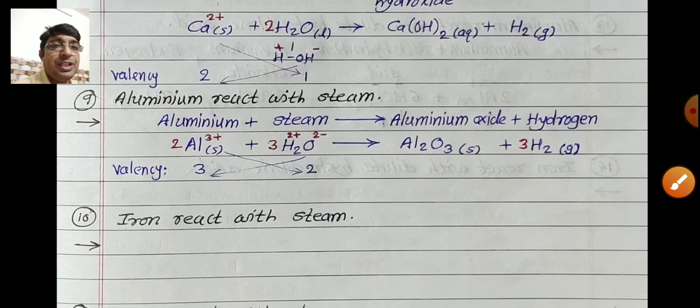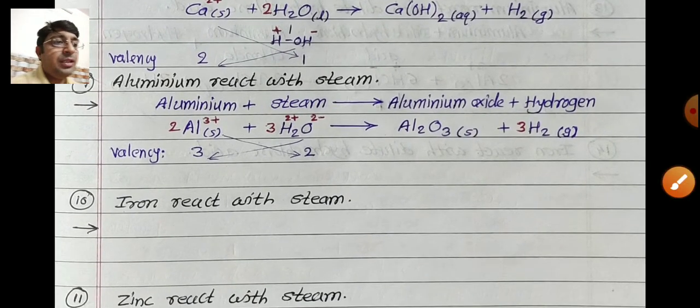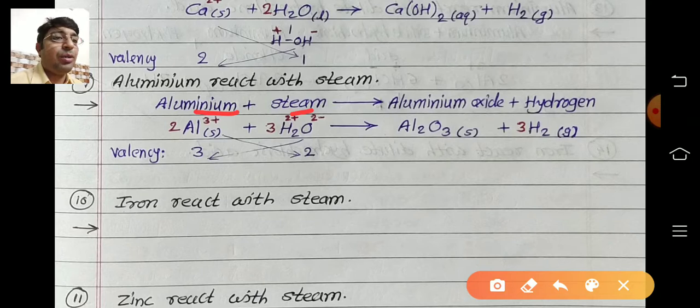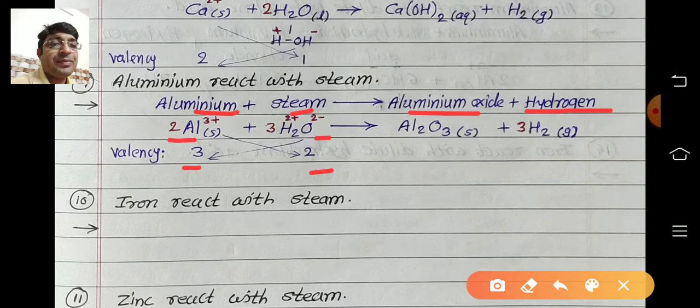Aluminium reacts with steam to form aluminium oxide, and hydrogen gas is released. Aluminium valency is 3 and oxygen valency is 2. So aluminium reacts with water to form aluminium oxide. Remember this, it is given in the textbook also, and hydrogen gas is released.